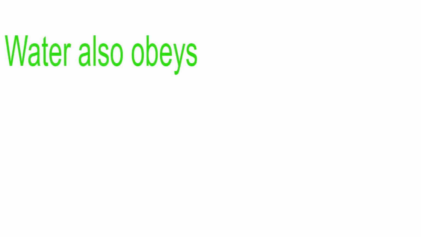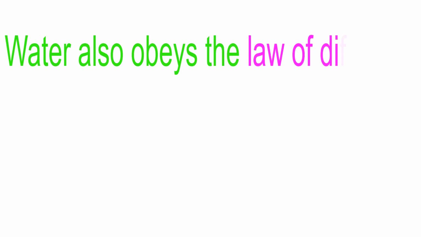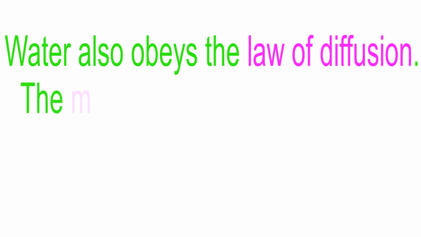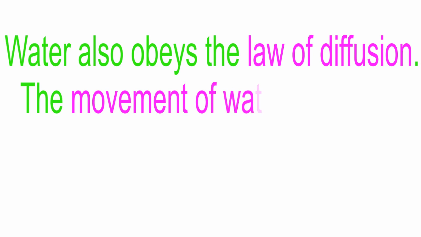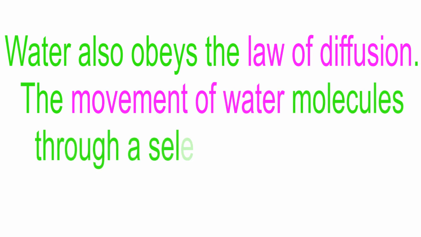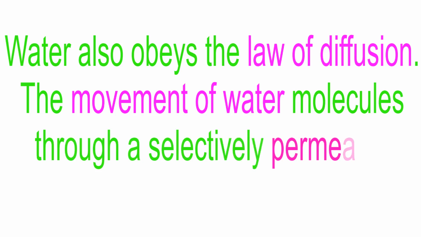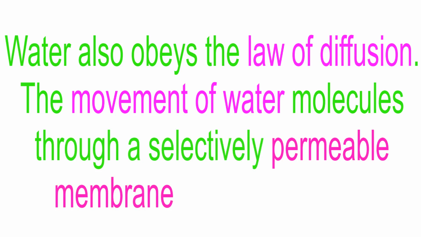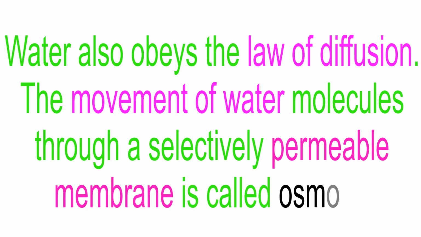Osmosis. Water also obeys the law of diffusion. The movement of water molecules through a selectively permeable membrane is called osmosis.